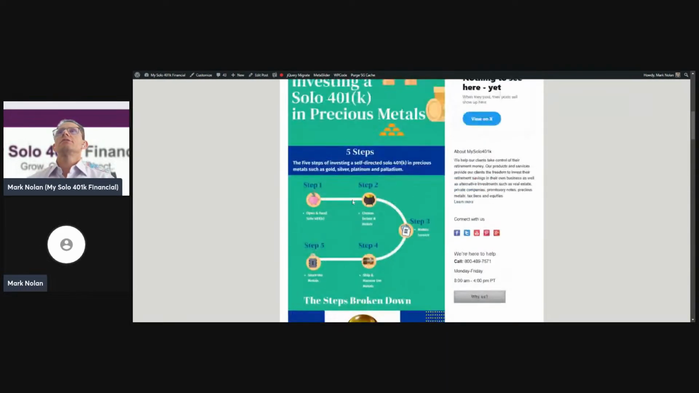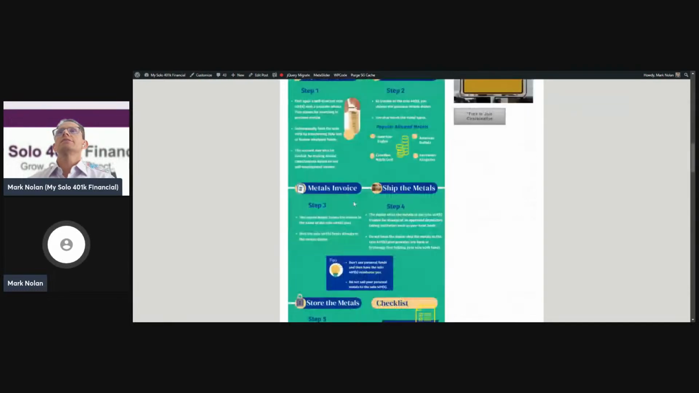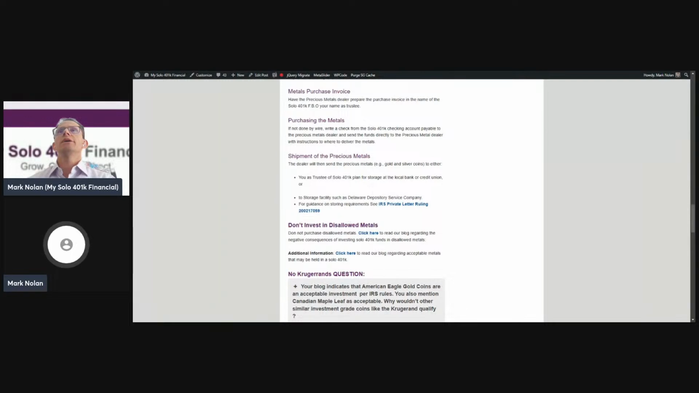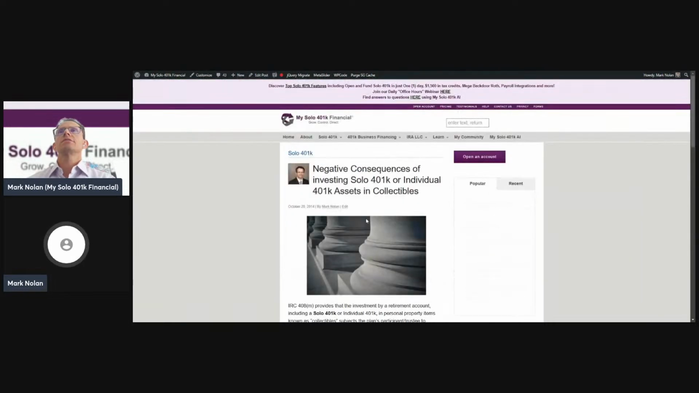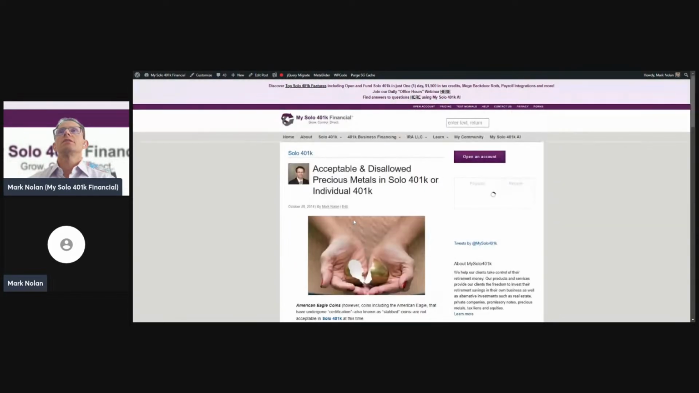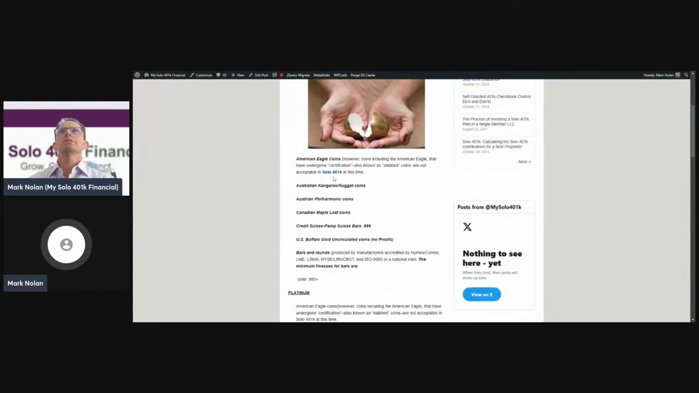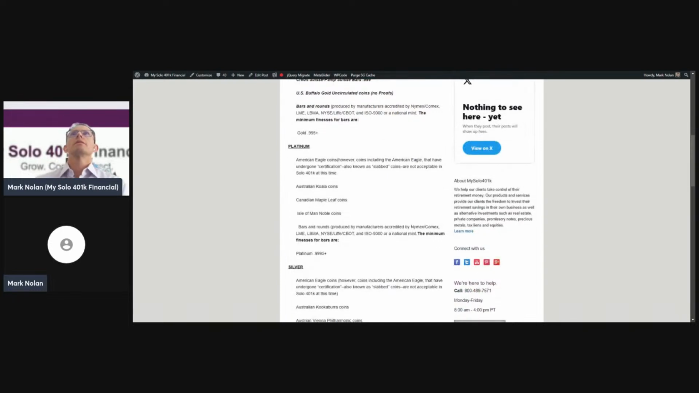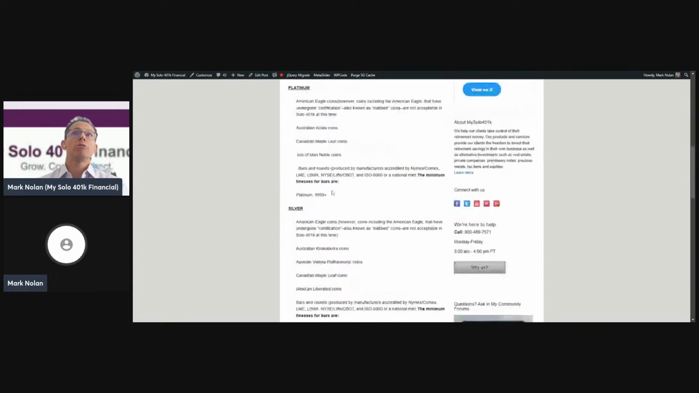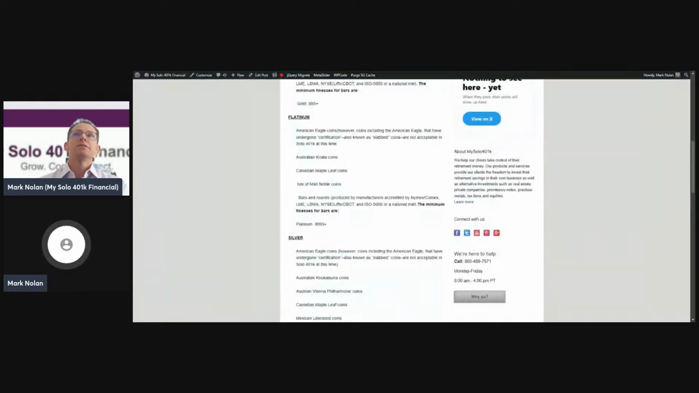Let's see here. We also have a list here of allowed versus disallowed metals. So here's a list here, or let me go back here and pull that list up here. Here we go. Here's a good list here. So you can invest in American Eagle coins, Australian kangaroo nugget coins. Again, it's got to be at 0.995 and plus finesse quality. You can also invest in silver, platinum, palladium.